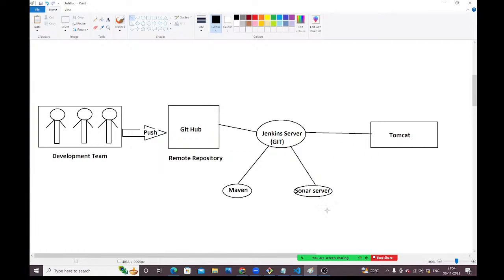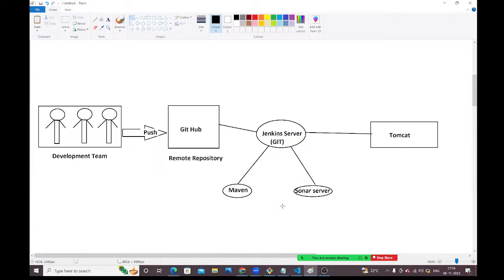Every time how can we do all these things? It will take a lot of time. So many people are required, guys. That's why we are automating this process. And whenever developers upload the code, every time we no need to do all these things manually. We have automated this entire process.